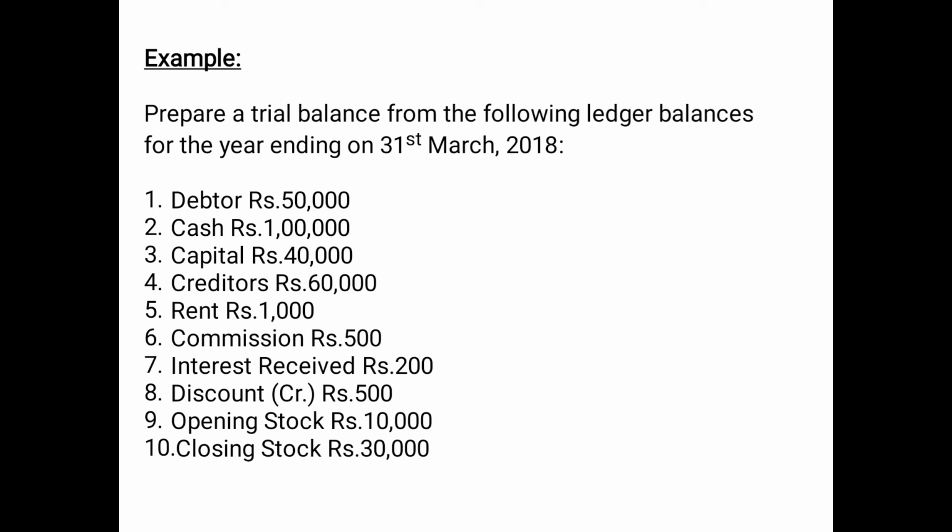Opening stock and closing stock both are given, so in such case you will just record the opening stock 10,000 on the debit side inside the trial balance, and you will not record closing stock, it will be shown outside the trial balance as a footnote.